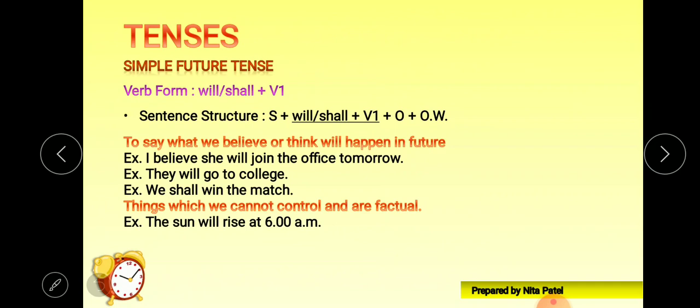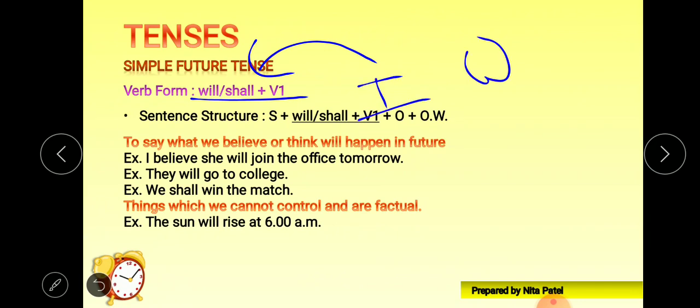In simple future tense, the verb form is will or shall plus V1. To begin with, we'll use shall with the first person only, whether it is singular or plural. That means with I and we, we can use shall.